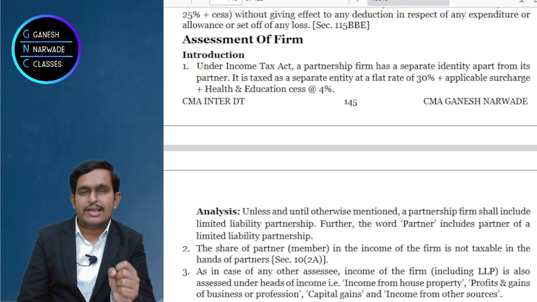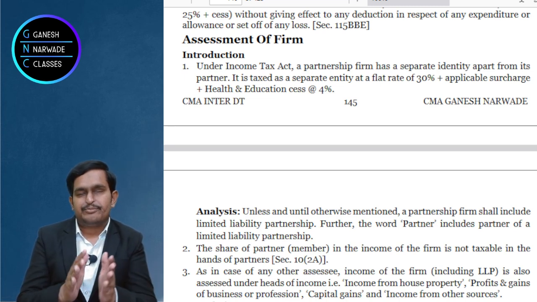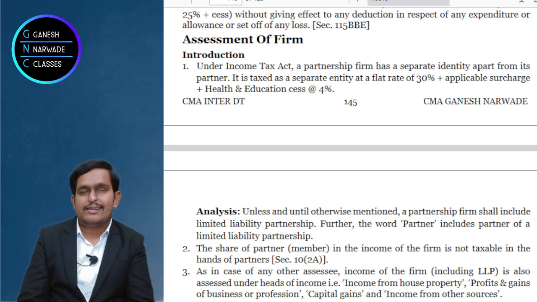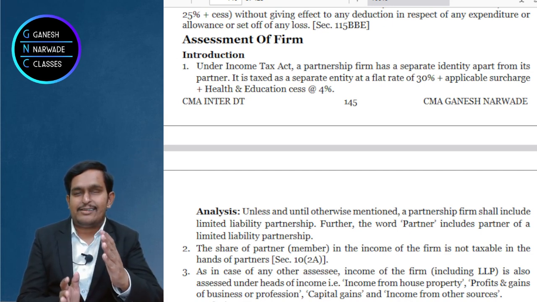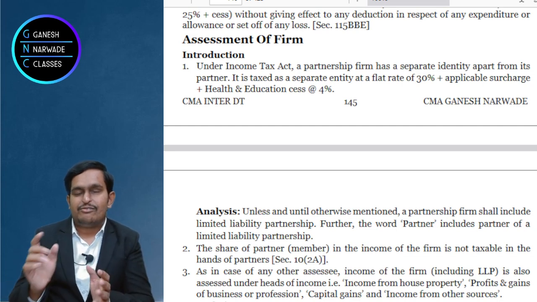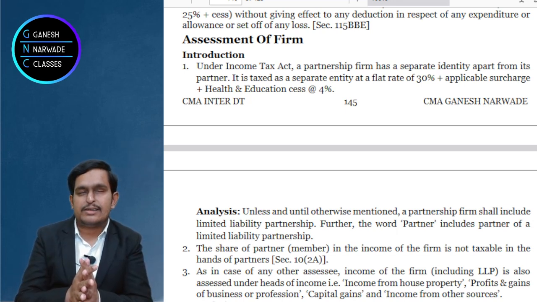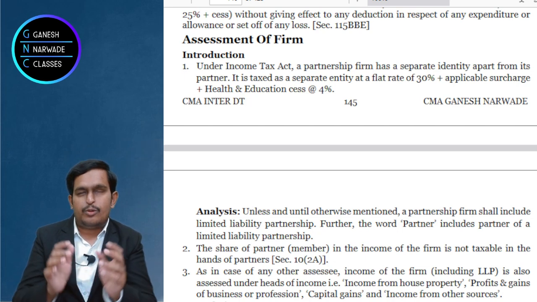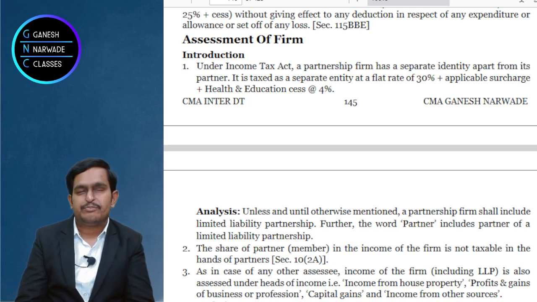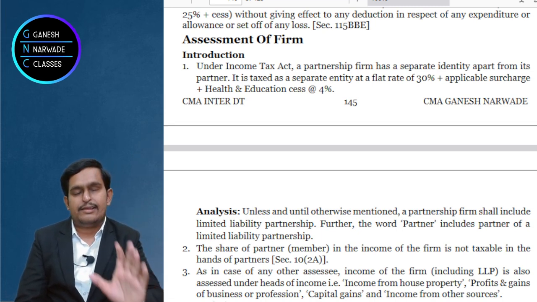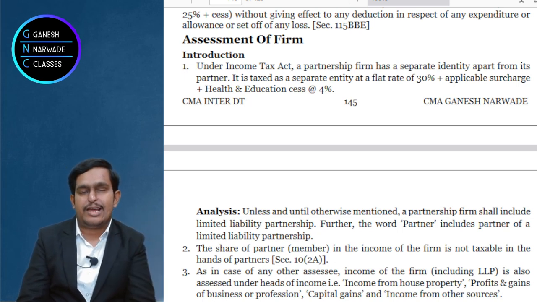But when you come to the Income Tax Act, it says partner is different and firm is different. So there is a contradiction here. Contradiction means everybody understands, right? So the Income Tax Act says partner is different, firm is different, whereas the Indian Partnership Act says both are one and the same. Jointly all partners are called a firm. So for our income tax purpose, you should remember that a partnership firm has an independent entity. Partner is a separate independent entity for income tax purpose.